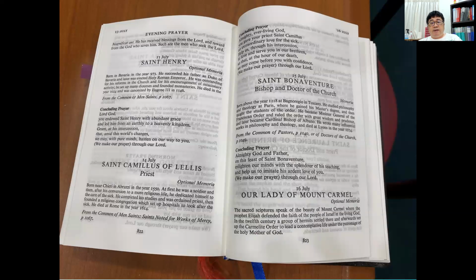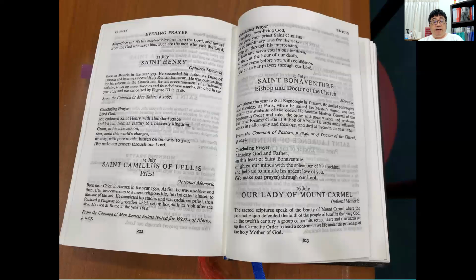To look at some examples of what is an optional memorial, an ordinary day, or an obligatory memorial, or even a feast, or even a solemnity for that matter, we can look at the different dates towards the back of your everyday prayer book.